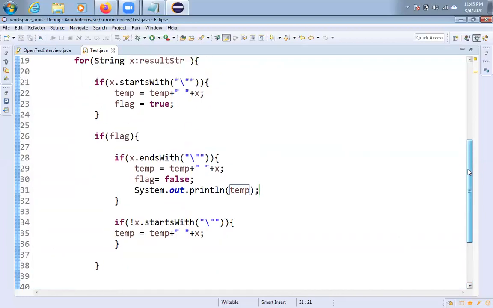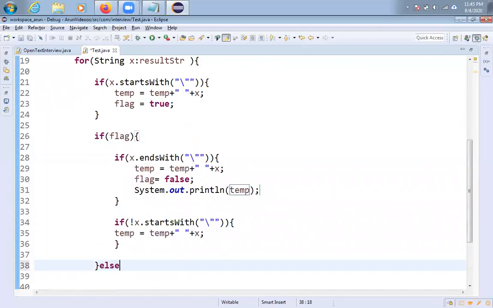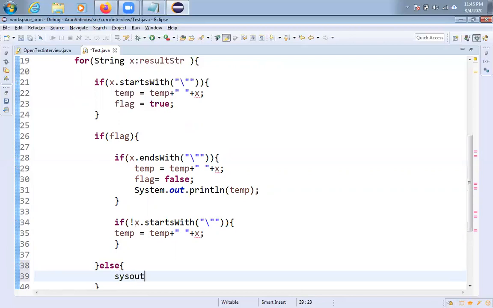And one more thing I have to check, flag true, right? If it is false, what is that? I am not inside the double quote string, I am outside. Simply you can display that value. So System.out.println x only. So let me check whether this is working fine or not.